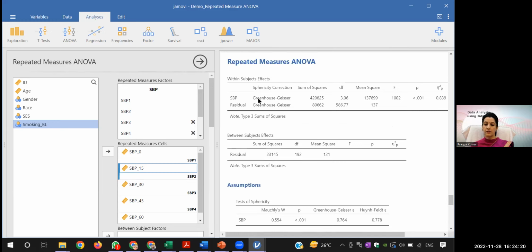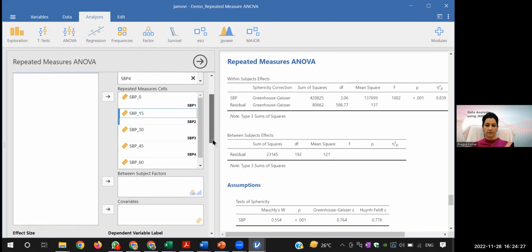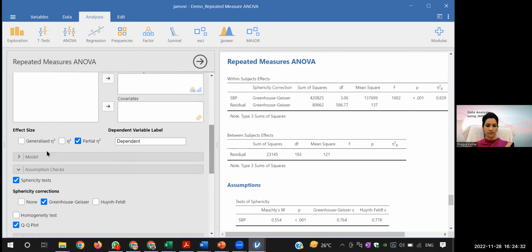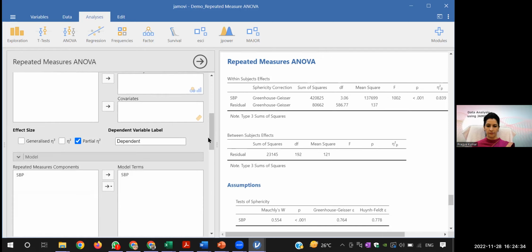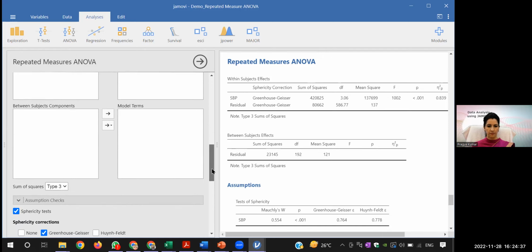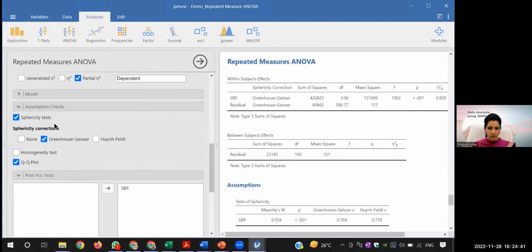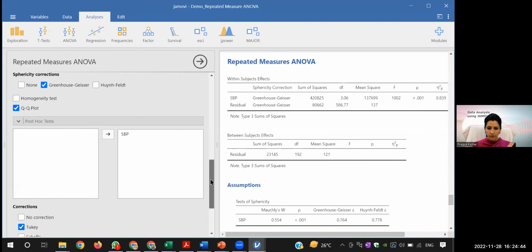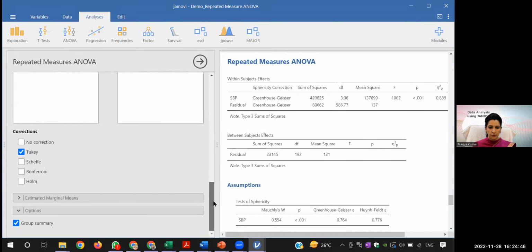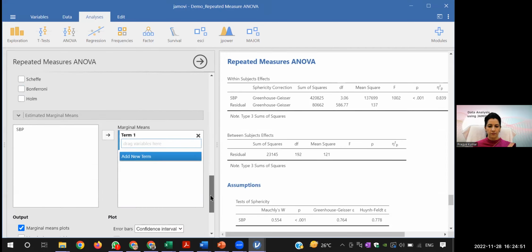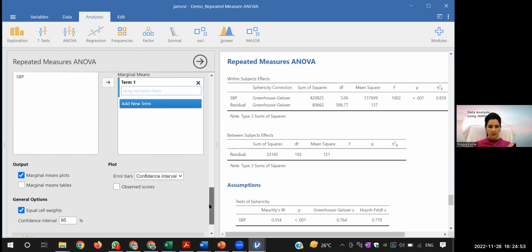And in this case, you will have to report the Greenhouse-Geisser because I have applied this Greenhouse-Geisser correction. I'm just looking whether in this option we don't have it. For descriptive, you will have to go to, just a sec, let me see.